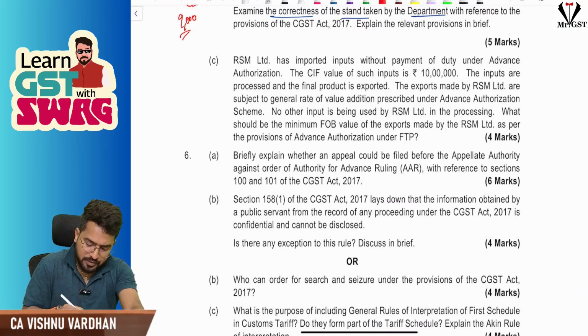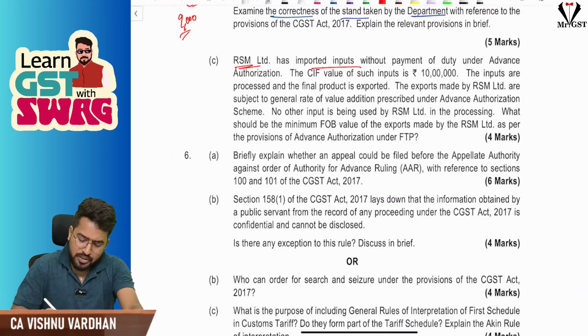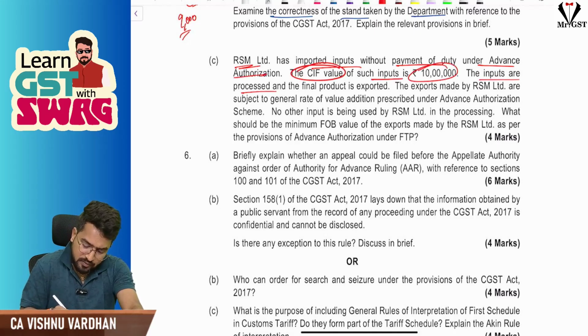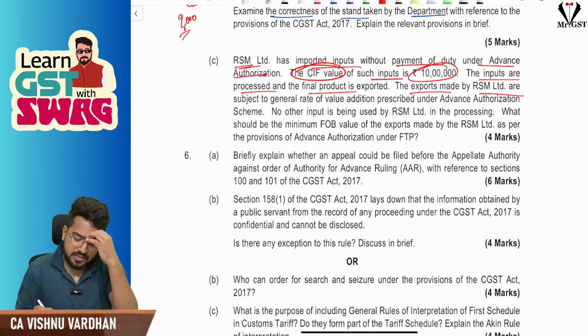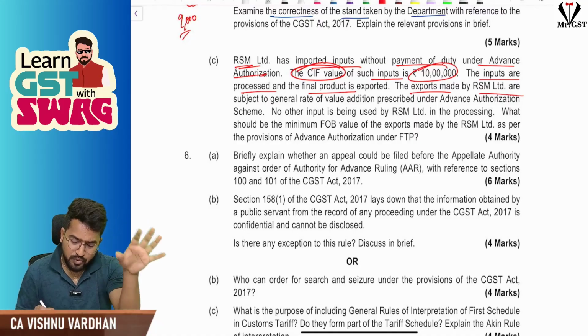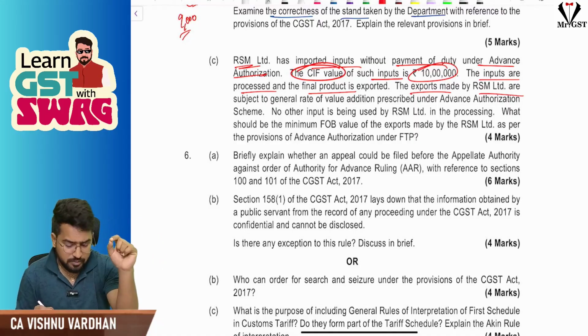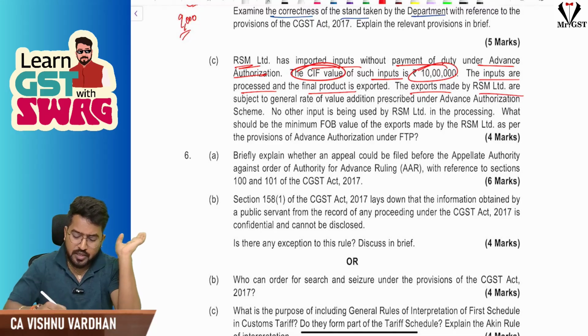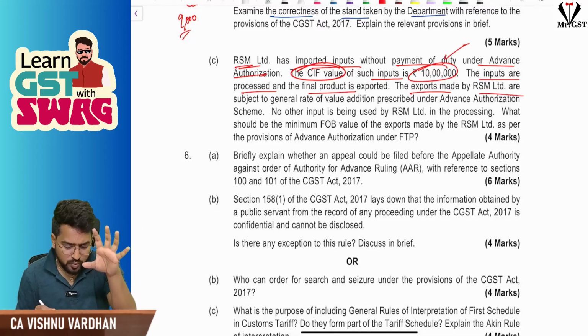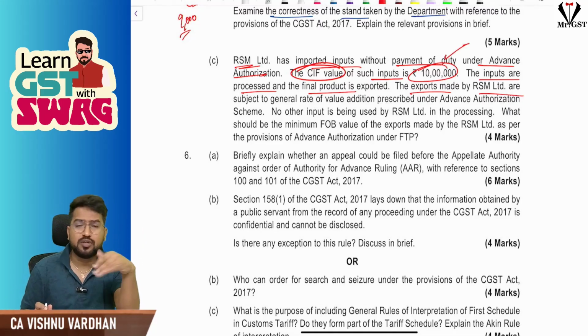Next, if you see the next one, RSM Limited has imported inputs without payment of duty under advance authorization. The CIF value of such inputs is 10 lakhs. The inputs are processed and the final product is exported. See what is happening: RSM Limited is importing the inputs without any payment of tax under advance authorization, and the value is 10 lakhs.